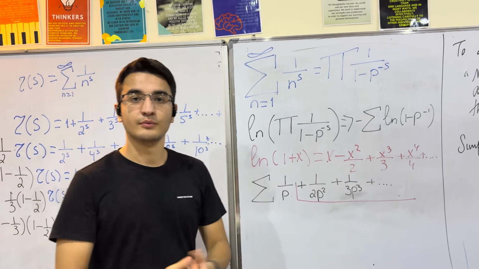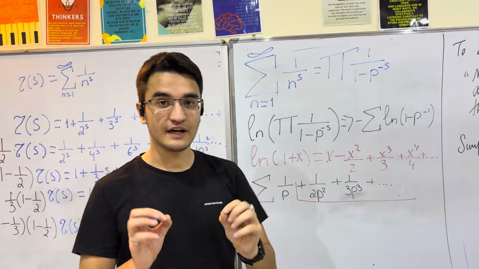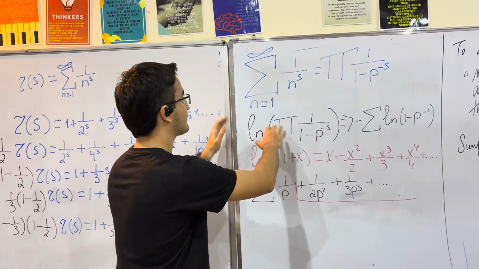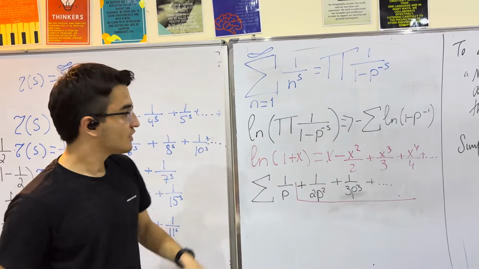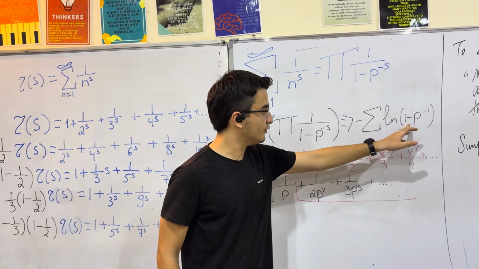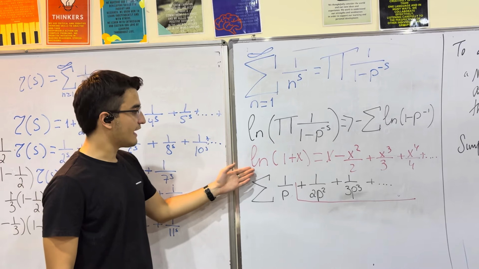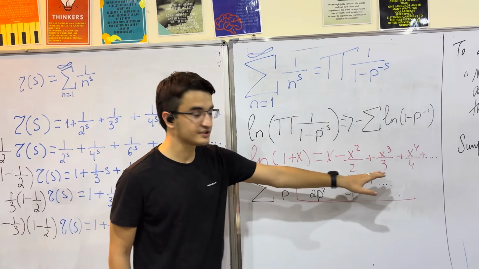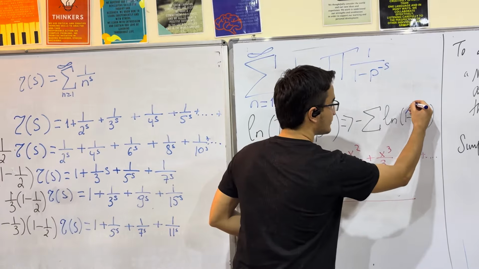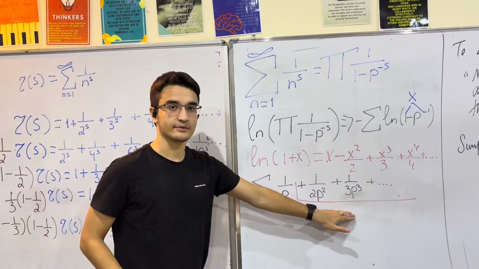So in order to see how Euler's product formula, which is here, shows us a very incredible thing, let's take a look here and put this formula in logarithms. If we put it in logarithms, we will get this formula, which means the sum of ln of 1 minus p to the power of minus 1. However, we have a formula given to us that ln of 1 plus x is this series. We can use this formula and take our 1 minus p to the power of minus 1 as x in this case, and develop this sequence here.